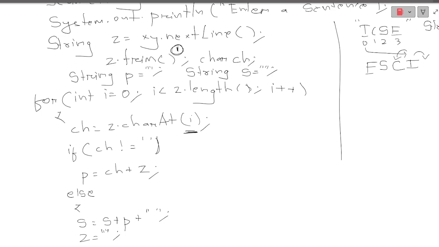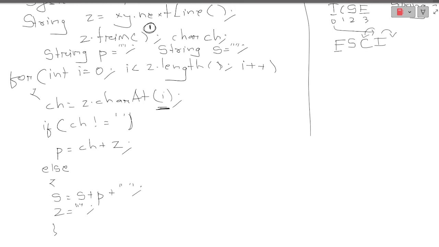So how will this program work? Suppose I take "crash course", suppose the user has given this. So what am I doing actually? Every time, as you can see with this particular loop, each character will be extracted. Yes or no? Here each character will be extracted, and as per this condition, whenever I notice that my character is not a space, it will start storing. Sorry, this will be P. But as you can see, this is CH plus P.